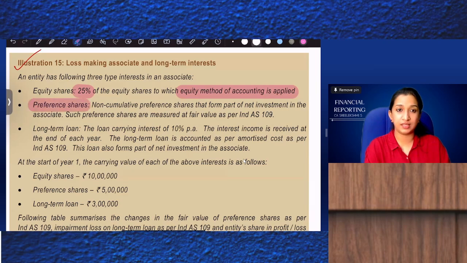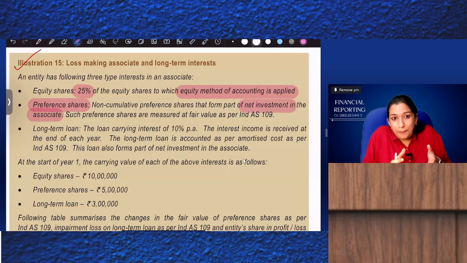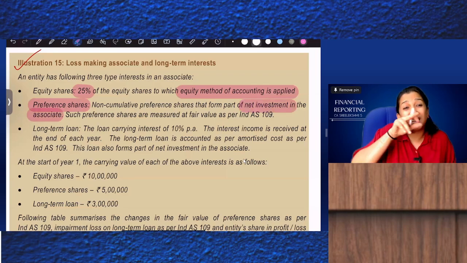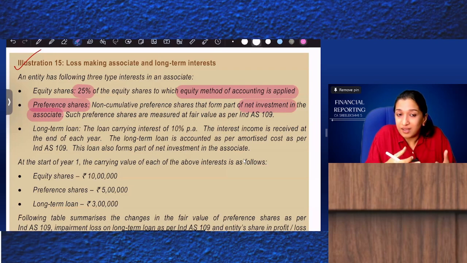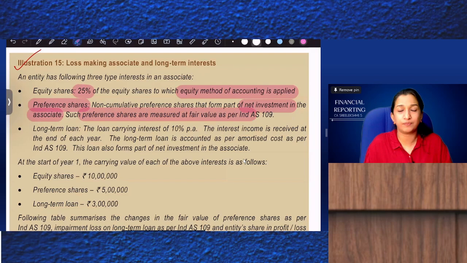Preference shares: non-cumulative preference shares that form part of the net investment in the associate. In separate financial statements it is investments in preference shares of the associate, but in consolidated, you should add the preference shares to the carrying value of investments. Such preference shares are measured at fair value as per Ind AS 109, so in the separate financials, as per 109, we will be accounting for it.